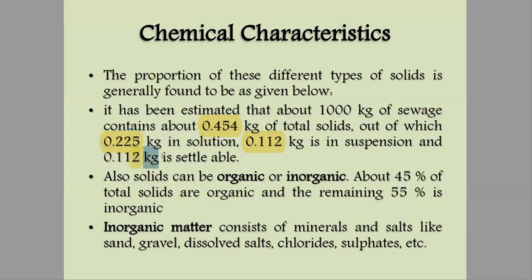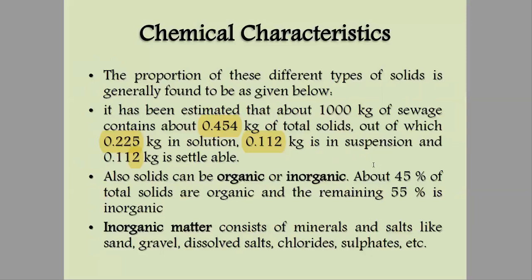Okay, all solids can be organic or inorganic. Okay, about 45% of total solids are organic, and the remaining 55% is inorganic.